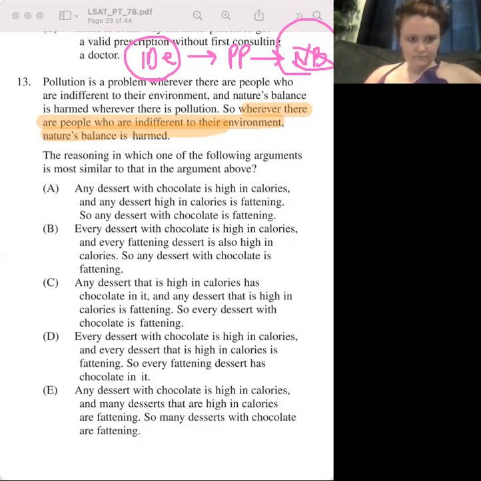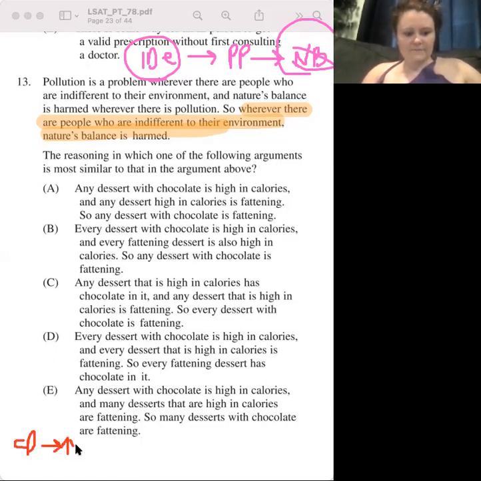I got it right. I don't remember what I put. Let me see. The reasoning in which of the following arguments is most similar to... Okay, I know what the answer is, and then let's start with E. E is saying any dessert with chocolate is high in calories. So if a dessert has chocolate, then we know there's high calories. And many desserts that are high in calories. I already don't like this one because it's bringing in a different qualifier word: many. Many that are high in calories. That's already wrong.